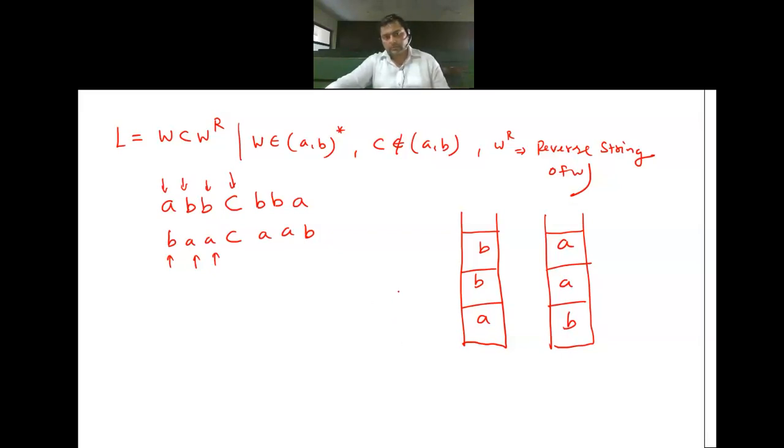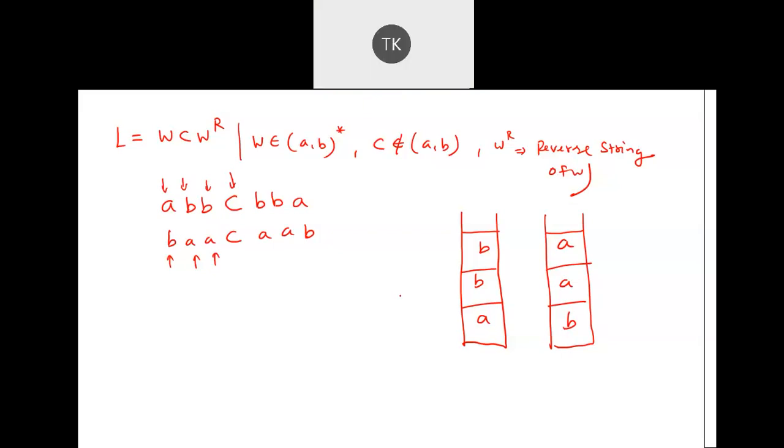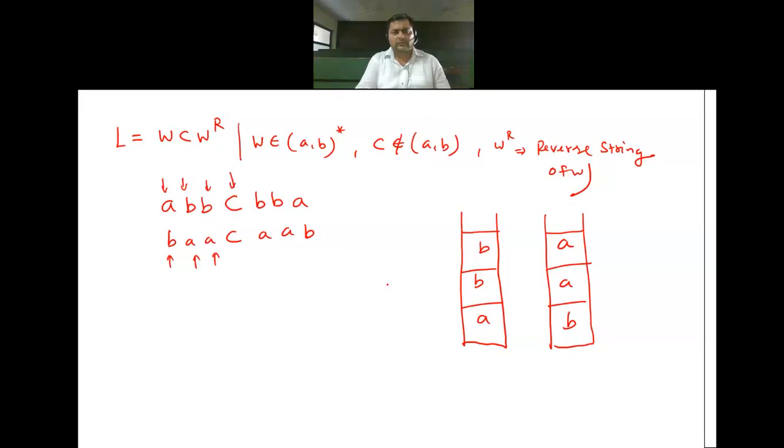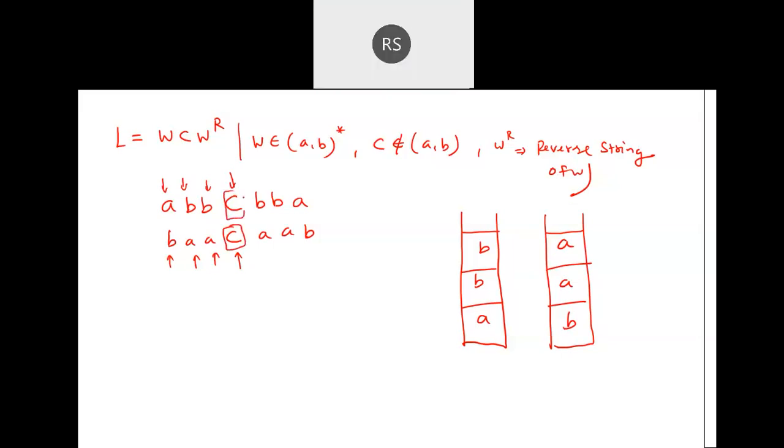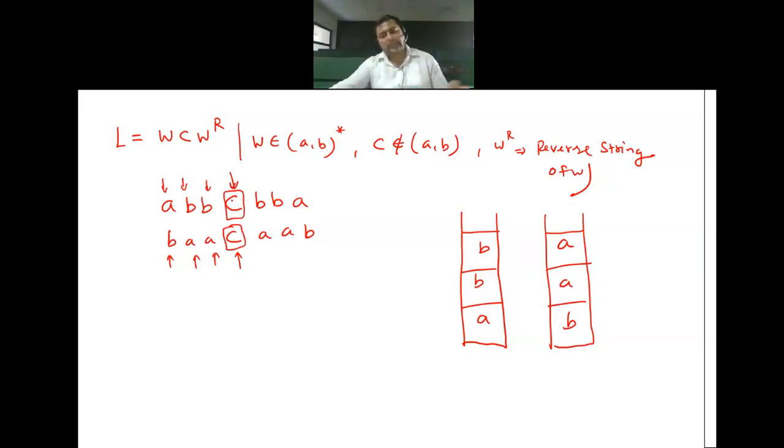Okay, fine. Now what next? On C, what will I do? When I encounter C, what will I do? Is there any push required? Is there any pop required? I just want to do one thing. I will just be reading this, and after reading this, I will go further. Yes or no? I'll be doing this only, no? I'll just be reading this, and after reading this, I'll go further.